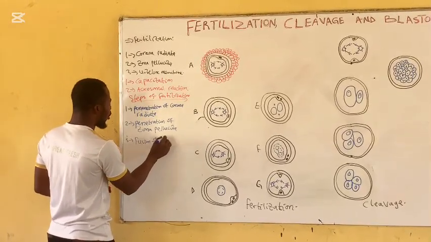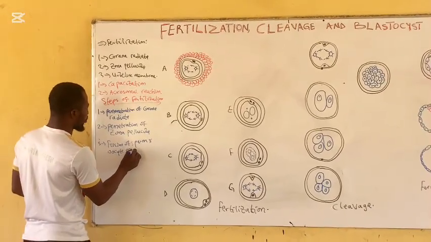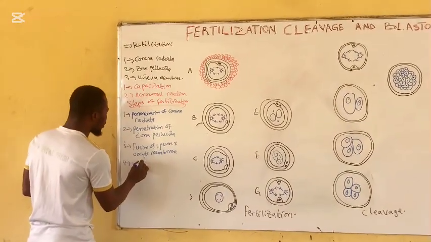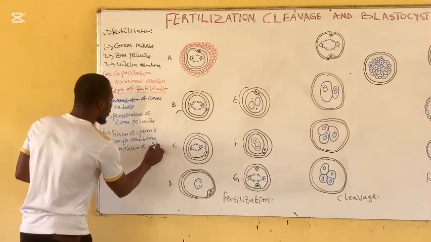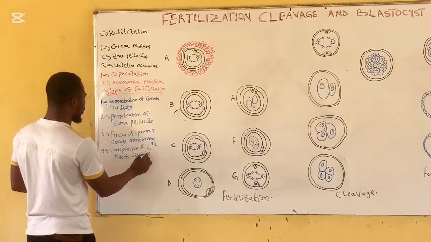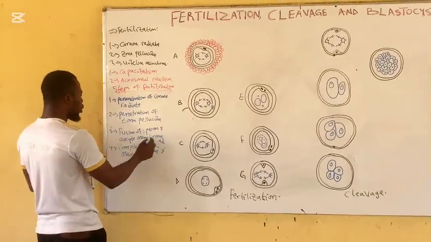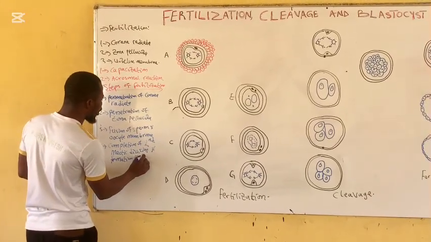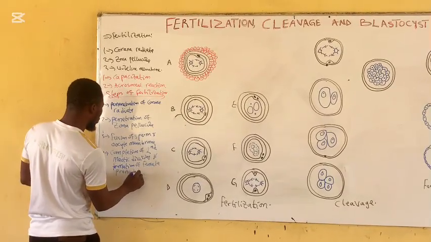Fusion of sperm and oocyte membrane. 4. Completion of second meiotic division and formation of female pronucleus. And 5.